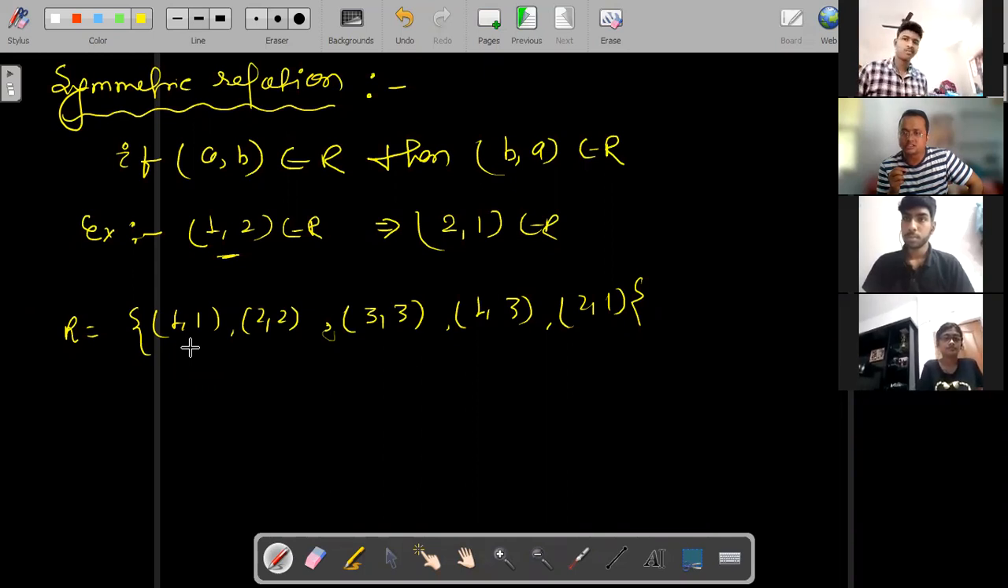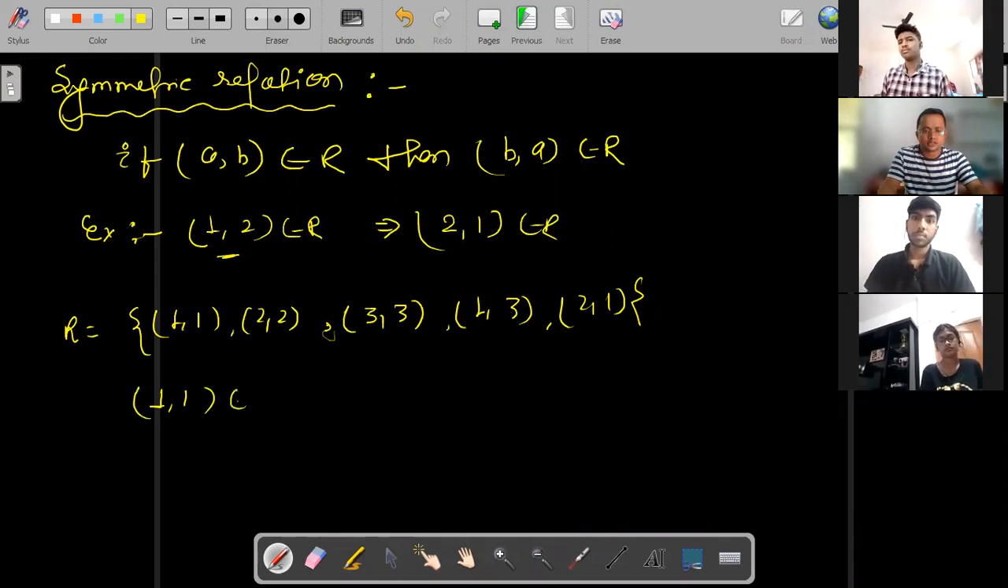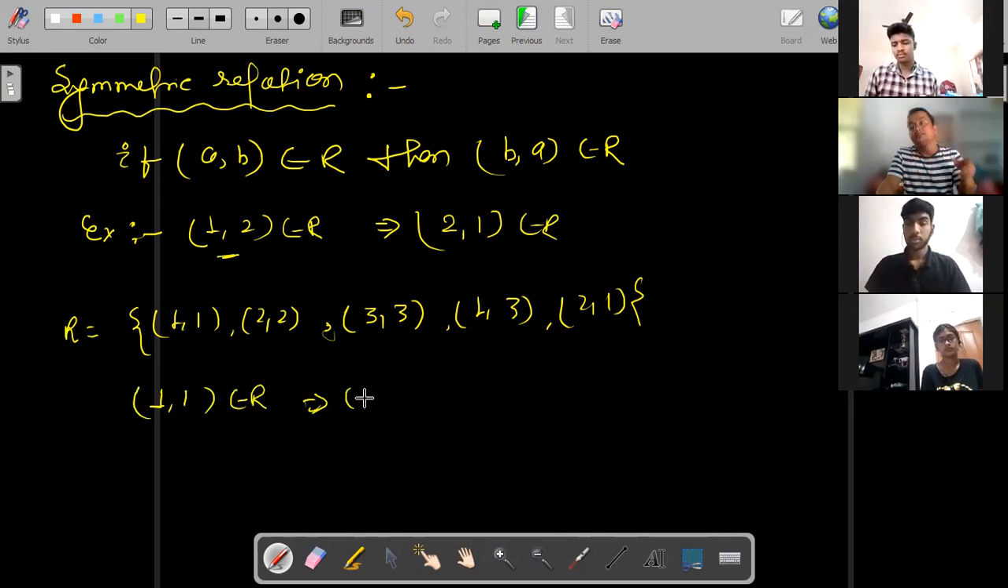So is this symmetric? No, sir, this is not symmetric. Very good, but let me check how it is. See here, 1 comma 1 is an element of R. Then definitely just interchange: A is replaced by B and B is replaced by A.